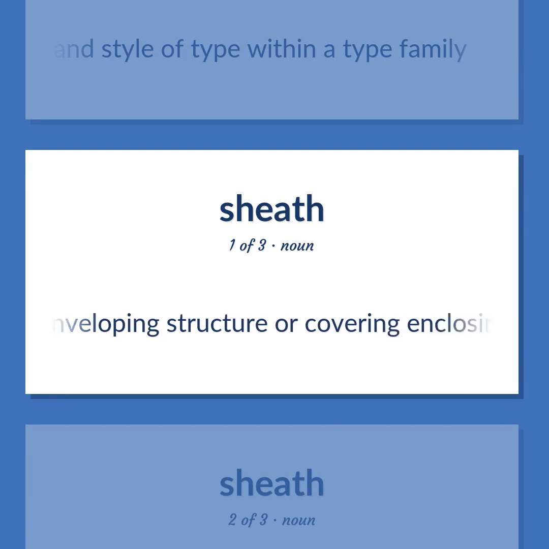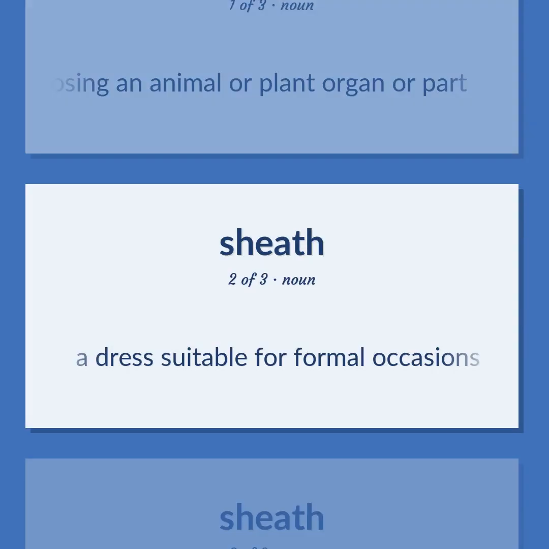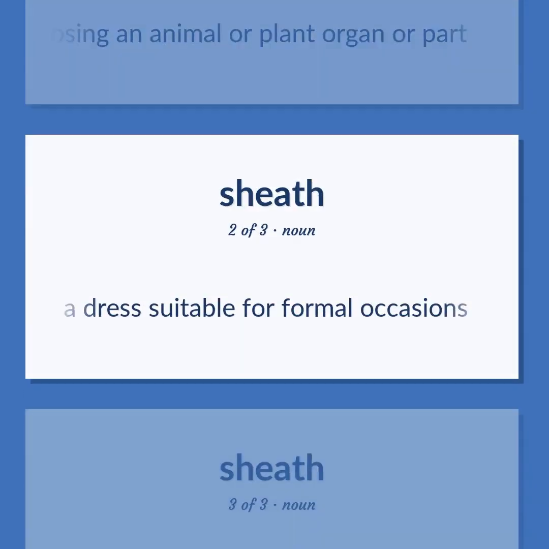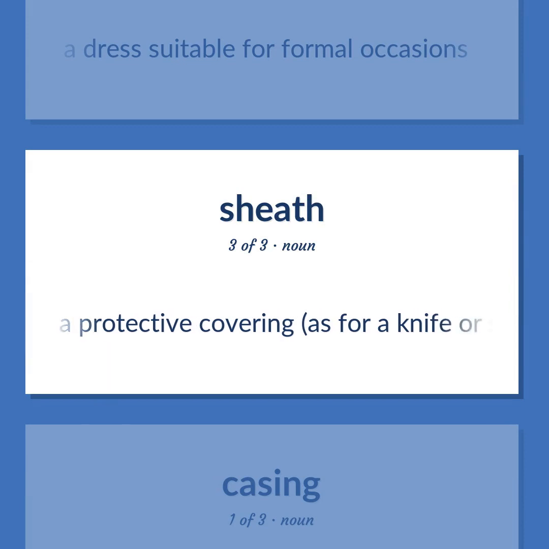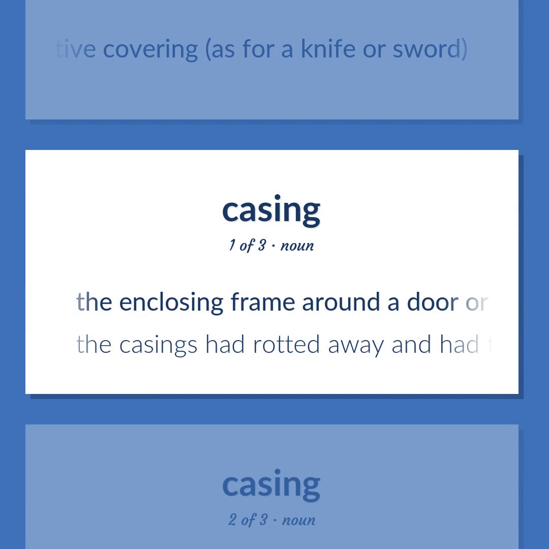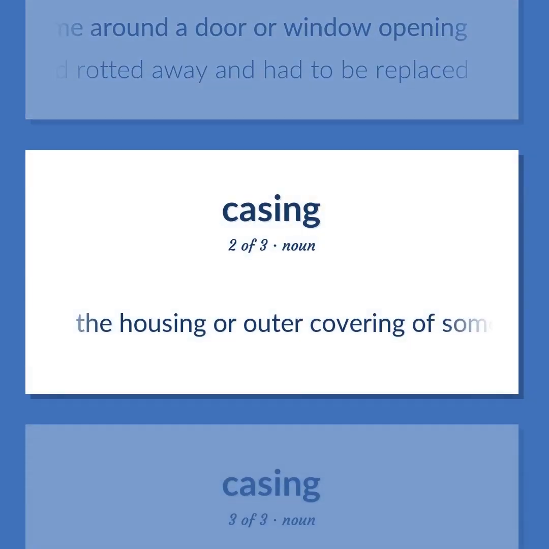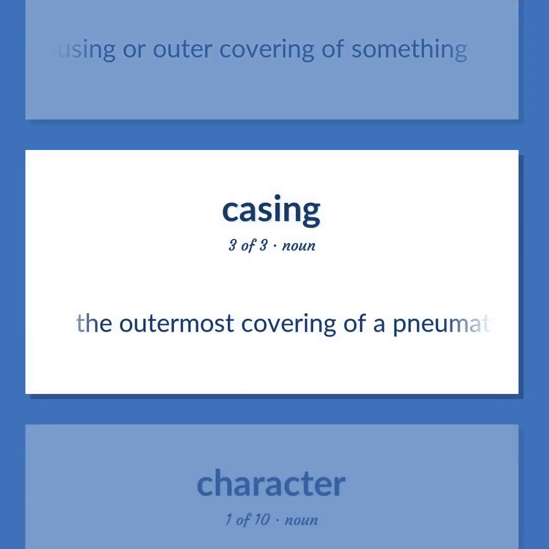An enveloping structure or covering enclosing an animal or plant organ or part. A dress suitable for formal occasions. A protective covering, as for a knife or sword. The enclosing frame around a door or window opening. The casings had rotted away and had to be replaced. The housing or outer covering of something. The outermost covering of a pneumatic tire.